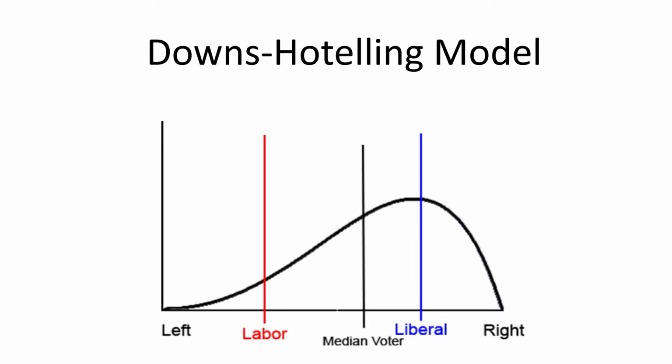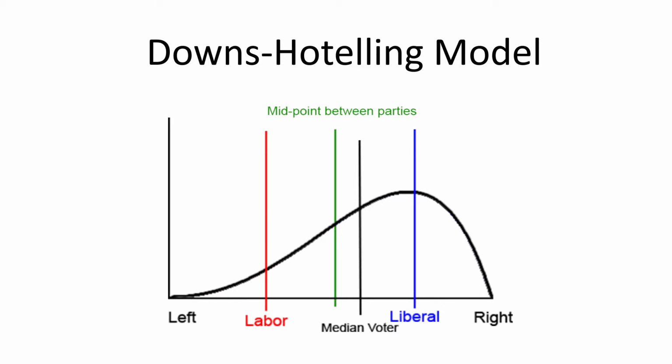Now, under this assumption, voters vote for the party which they are closer to in an election, in a policy. So, if you're closer to Labour on the policy spectrum, then you vote for Labour. If you're closer to Liberal, then you vote for Liberal on this policy spectrum. So then here we have the midpoint between parties, and if you notice, in this particular case, the midpoint is to the left of the median voter.